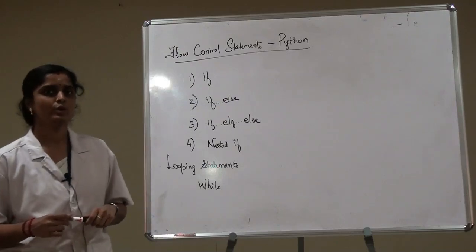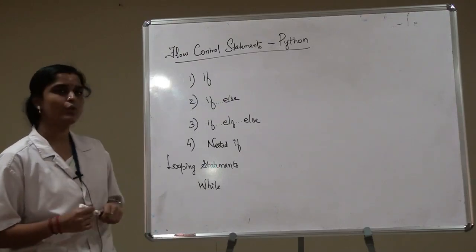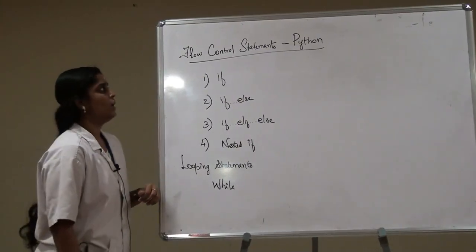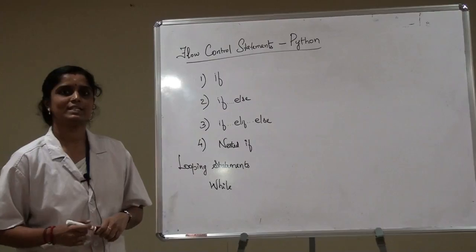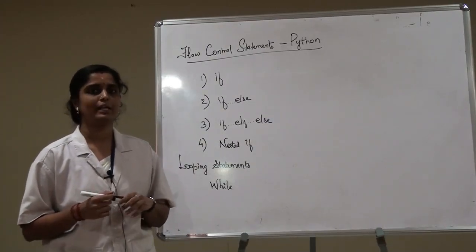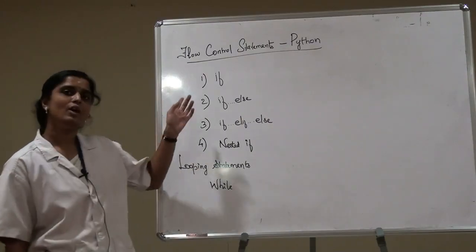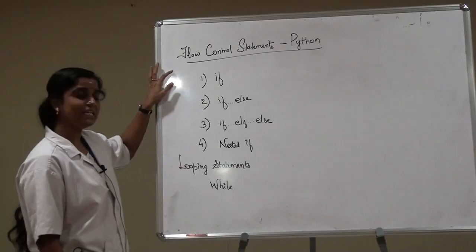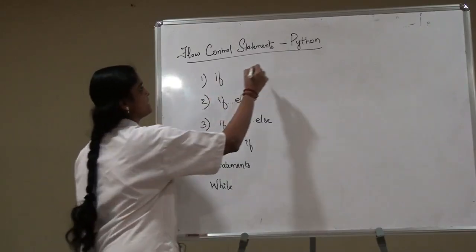Today I am going to give an explanation about flow control statements in Python and looping statements in Python. Okay, first, what is Python? Python is an open source language. It is user friendly, and today we are going to discuss the flow control statements in Python. Flow control statements are also known as decision making statements.